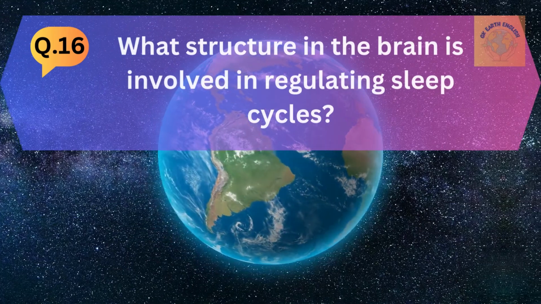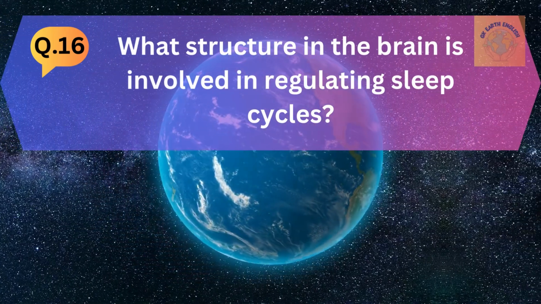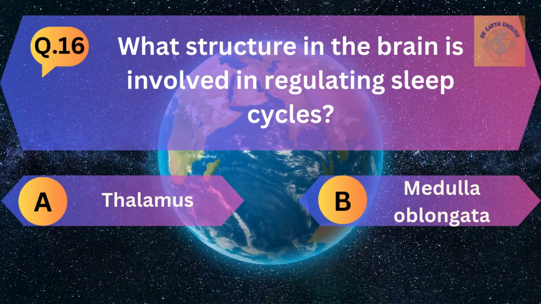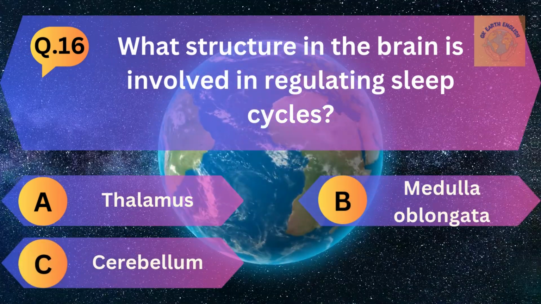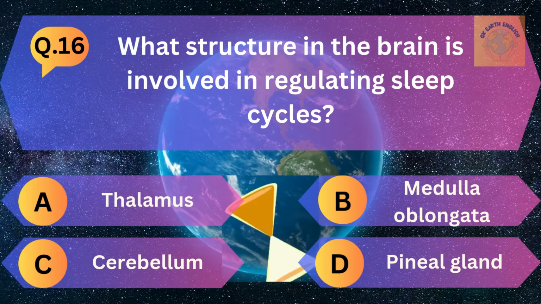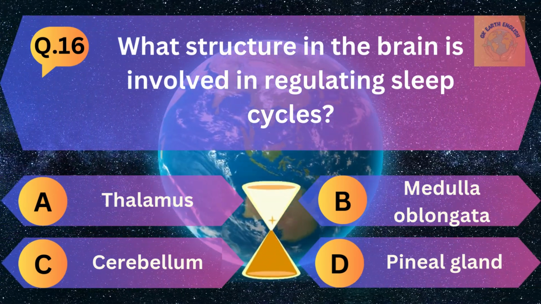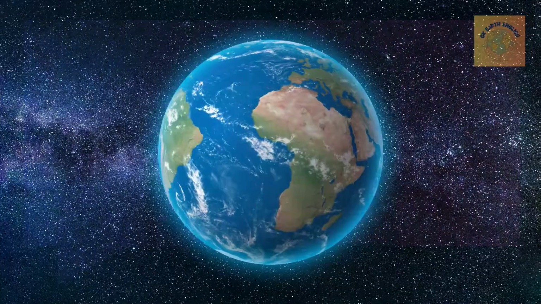Question number 16. What structure in the brain is involved in regulating the sleep cycle? A. Thalamus, B. Medulla oblongata, C. Cerebellum, and D. Pineal gland. The correct answer is pineal gland.